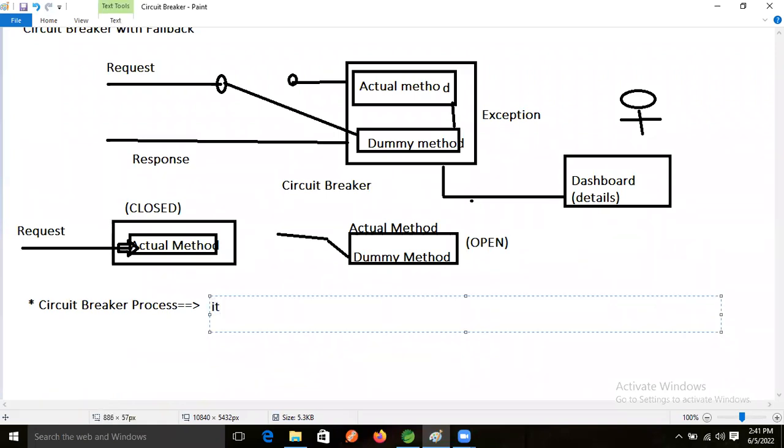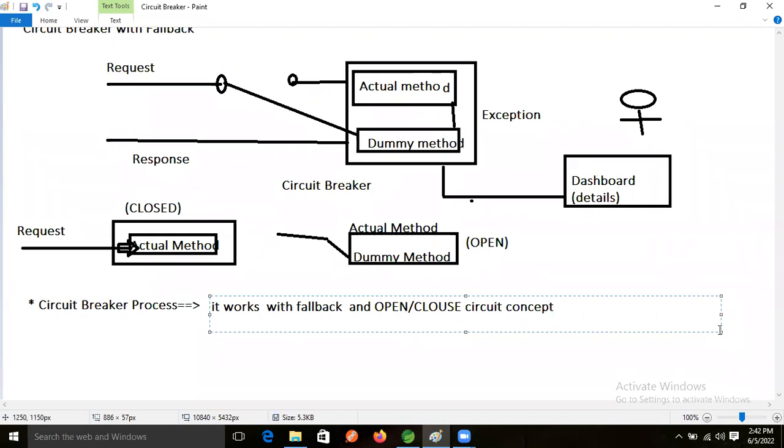It works with the fallback and with the open and closed circuit concept.